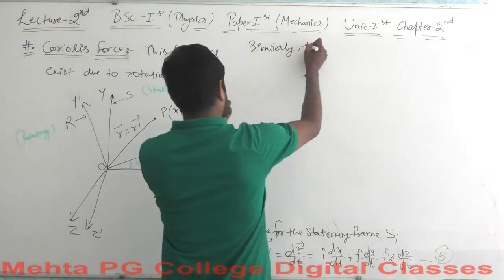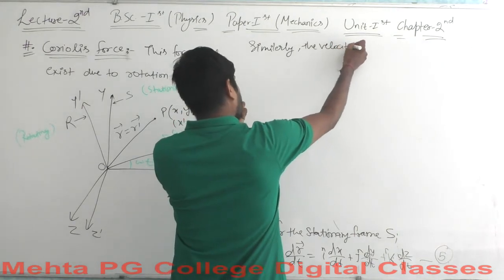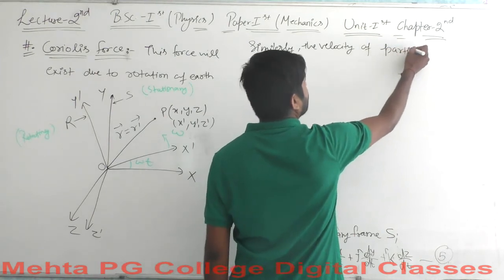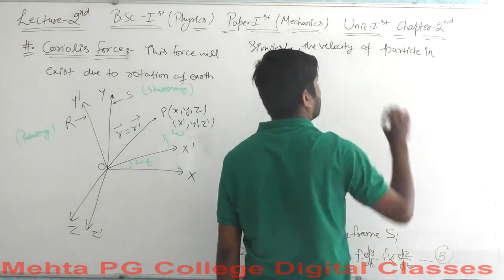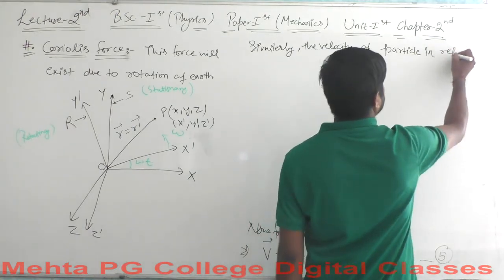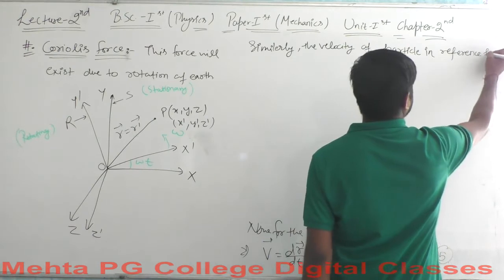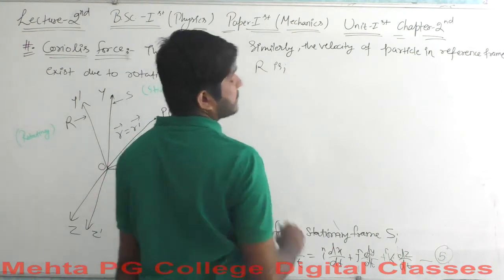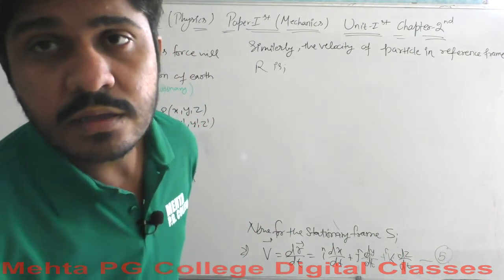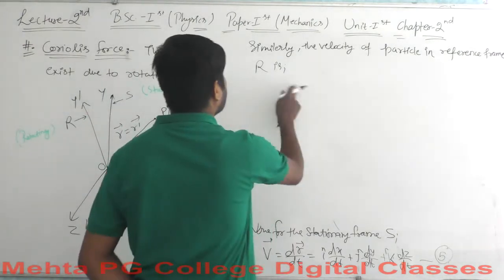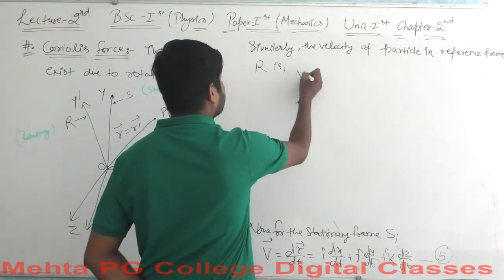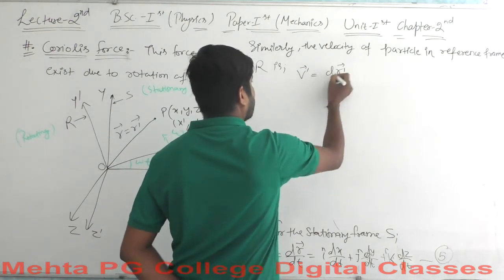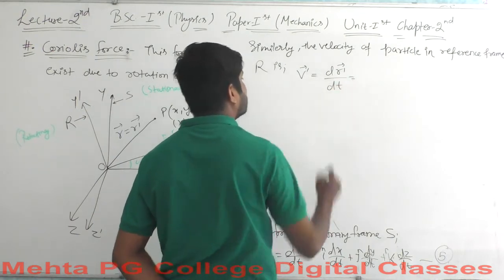Similarly, the velocity of particle in reference frame R is V dash, and V dash will be equal to dr dash over dt.